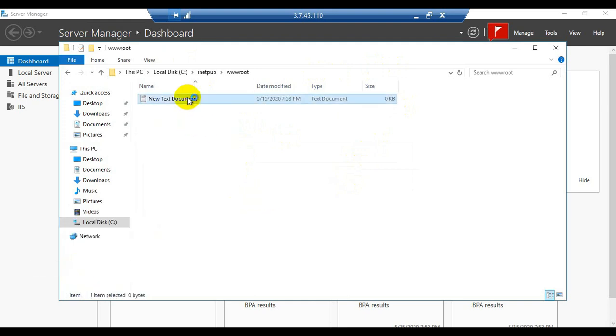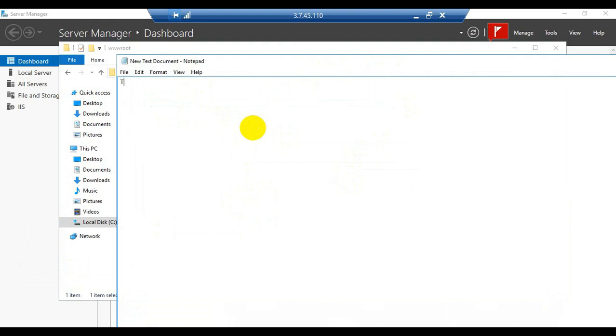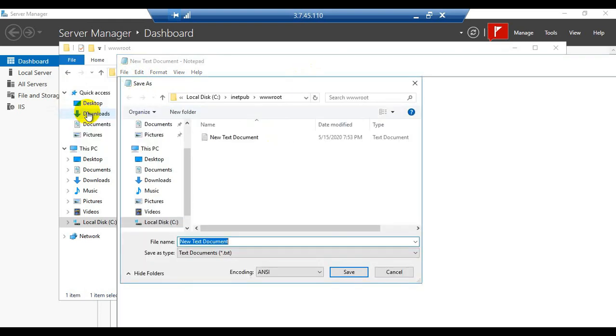Go to Notepad and try to create a website. This time in web server 2, right now we will type here, this is web server 2 message. Now click on save as, and here we need to type a name, index.html.